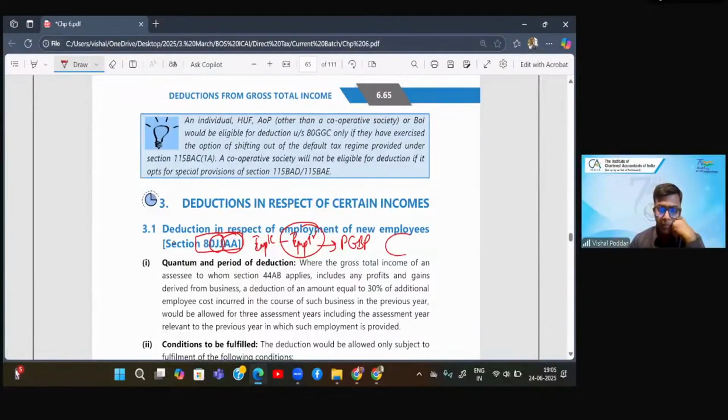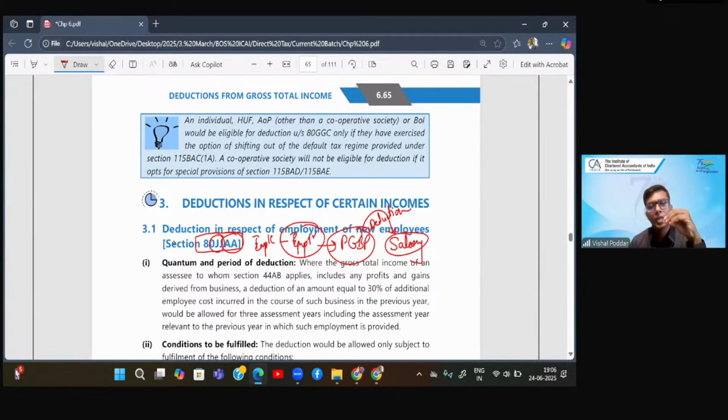What is this payment? Since you are an employer, you are having one of the expenses under the head PGBP, which is salary. So under the PGBP head, you have already been allowed deduction of salary, sorry, salary income for the employee, but for you it is salary expense.